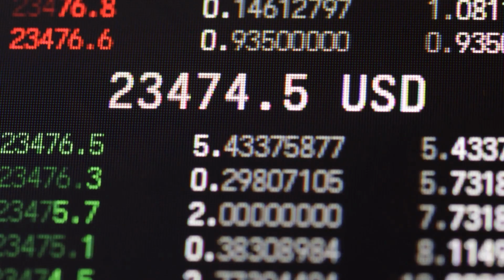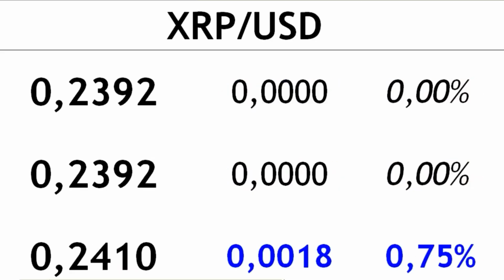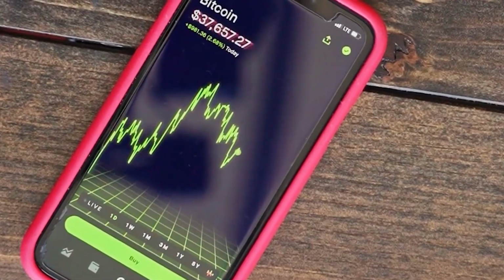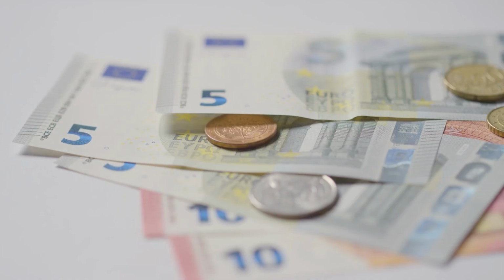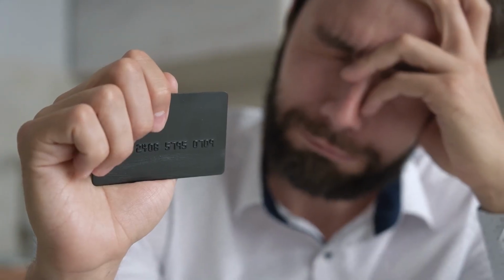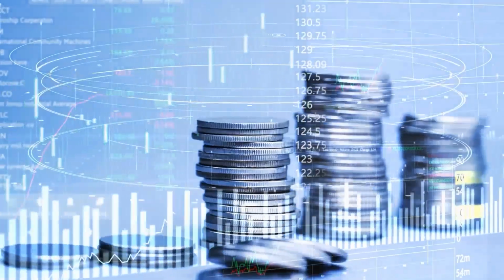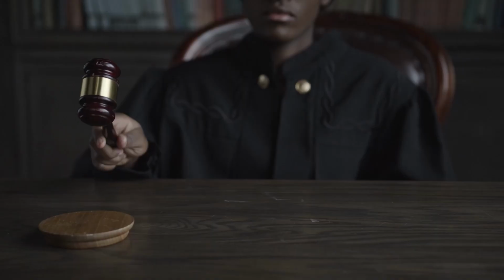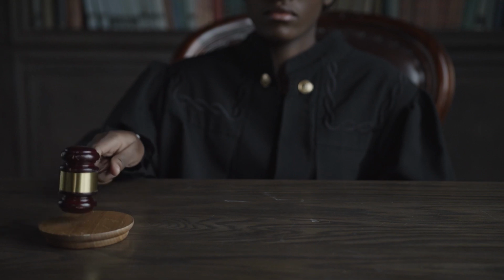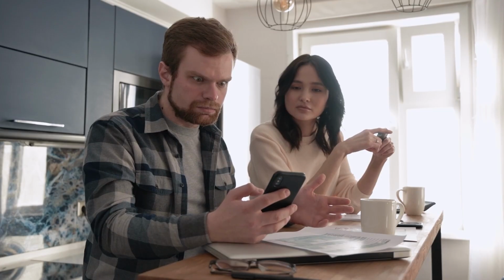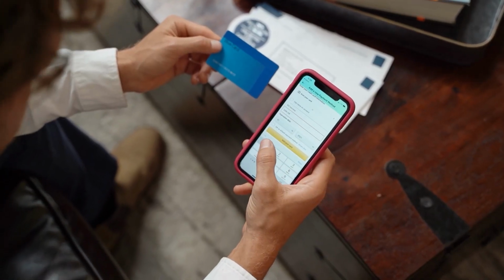Does it sound simple and clear? Buy cheap and sell at a higher price. But, as you understand, there are nuances in all this. For successful P2P arbitrage, the following points should be considered: the liquidity on the exchange, available payment systems, and the purchase and sale limits. But this is one of the main problems for P2P arbitrators because the blocking of cards happens constantly. Therefore, it is always worth warming up your bank cards beforehand and having at least a couple of spare cards. Also, size matters. Your profit will depend on the amount of funds you invest.